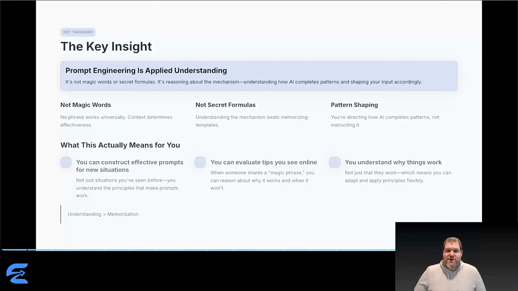You can evaluate tips you see online. When someone shares a breakthrough prompt, you can reason about why it works and when it won't. You understand why things work, not just that they work, which means you can adapt and apply principles flexibly instead of rigidly following templates. Understanding beats memorization every time.